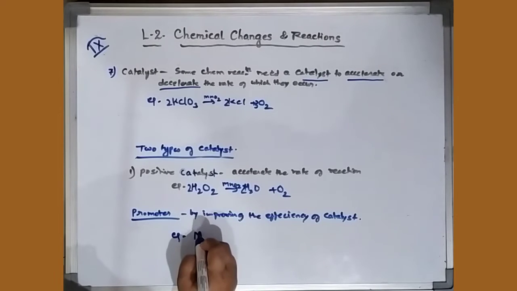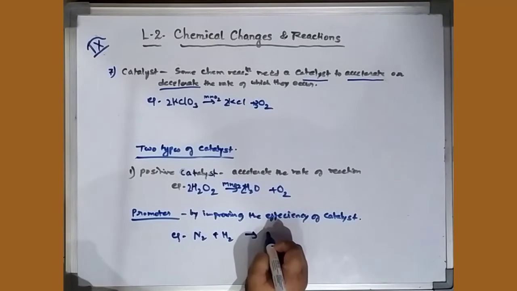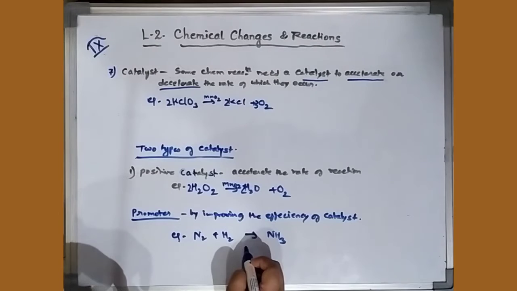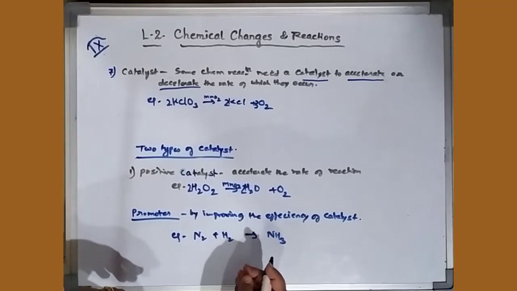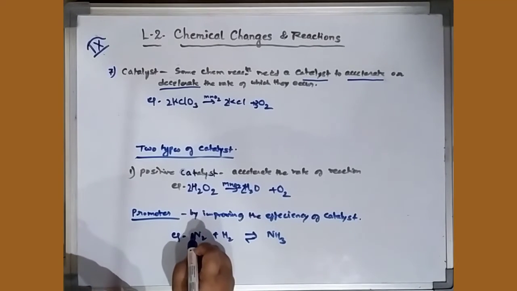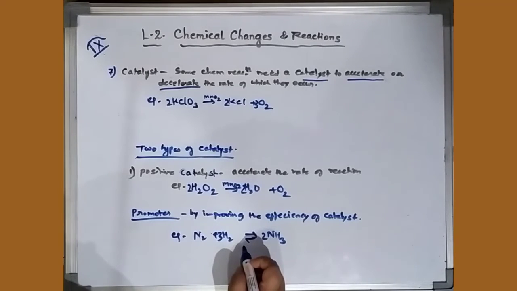Let us take an example to understand better. Production of ammonia, N2 plus H2 gives NH3. Now here you will see, as I have told in the previous example, in the pressure example also, that 200 atmosphere pressure is there, temperature is also there, it is a reversible reaction. First of all let us balance it. The catalyst being used here is iron.